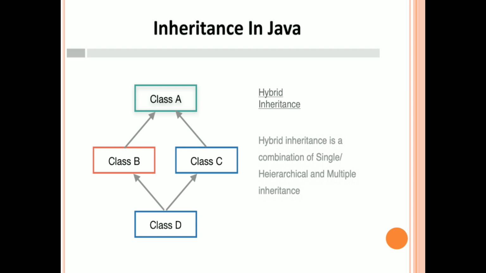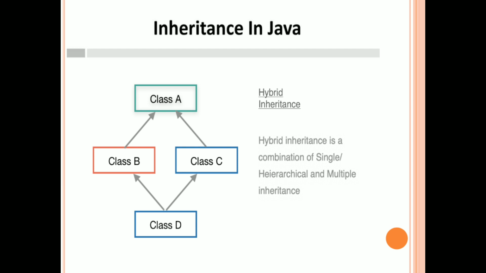Here in the given diagram, class B and class C are superclasses of class D, so that represents multiple inheritance. Class A is the superclass of class B and class C, so that represents hierarchical inheritance. When all these inheritances are performed together in a single program to solve a single problem, this kind of inheritance mechanism is called hybrid inheritance. Finally, hybrid inheritance is a combination of any two types of inheritances.